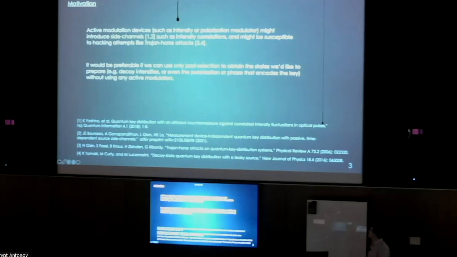So let us begin. For the motivation, we know that active modulators, such as intensity or polarization modulators, are commonly used in QKD systems. However, they might actually introduce side channels, such as intensity correlations, and might also be susceptible to hacking attempts, like Trojan horse attacks. So it would be highly preferable if we can find a way to only use post-selection to obtain the states we want, including the decoy settings or even the polarization or phase encoding for the key, without the use of any active modulators. That would be really nice.